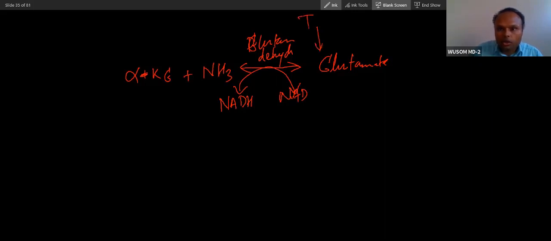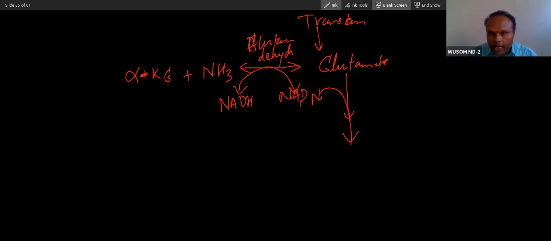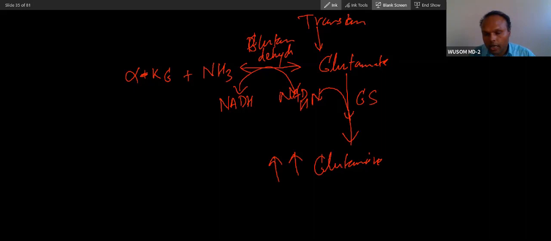From transamination also glutamate is produced, and when more ammonia is added, this glutamate will convert into glutamine. So glutamine level will be very high. This is done by the glutamine synthase enzyme. This is glutamate dehydrogenase, a reversible reaction. Generally the reaction of glutamate to NH3 is favorable, but when NH3 concentration rises very high, this type of reaction can also happen. I have already explained in previous classes.